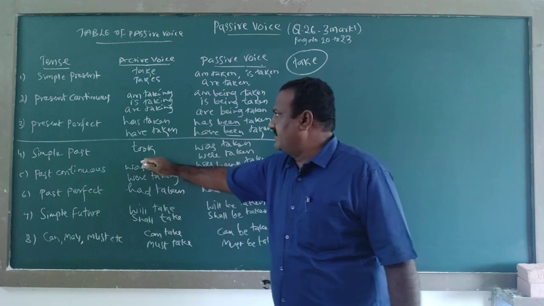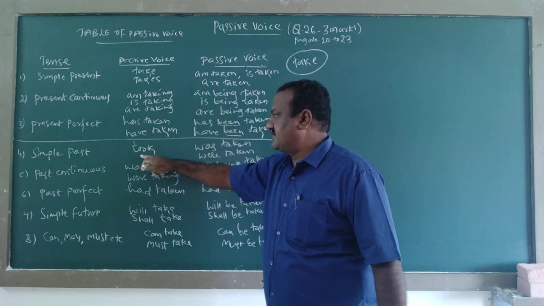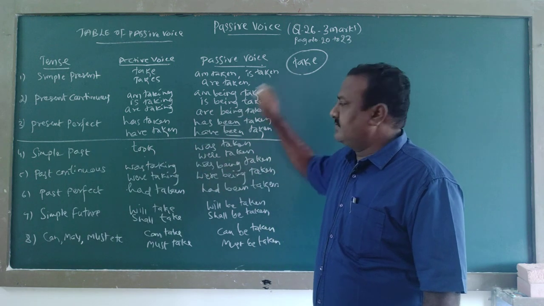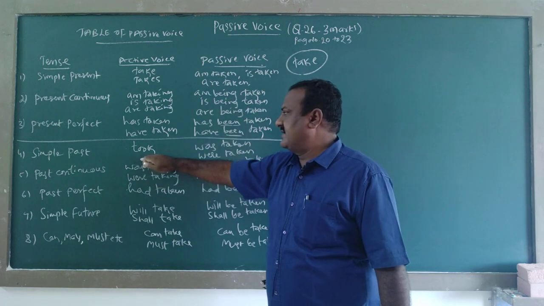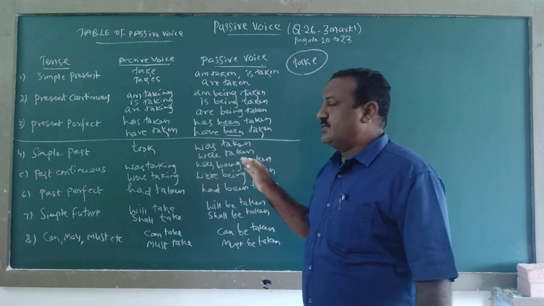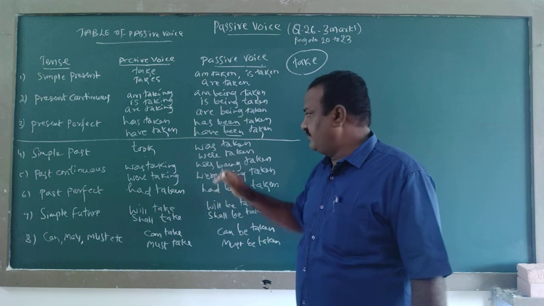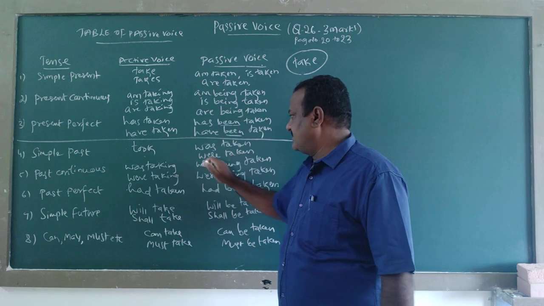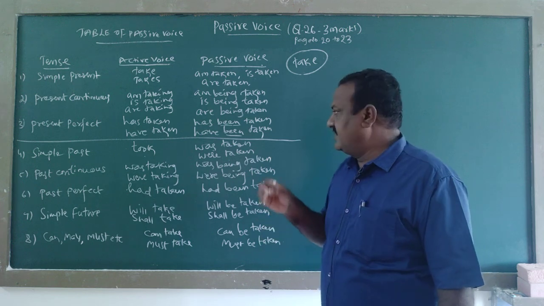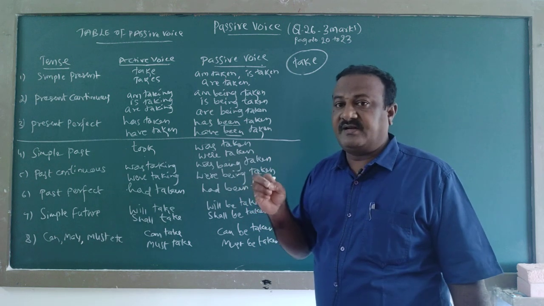We know the past of the verb take is took. So in the passive, it becomes was taken, were taken. The subject he takes was, they takes were.